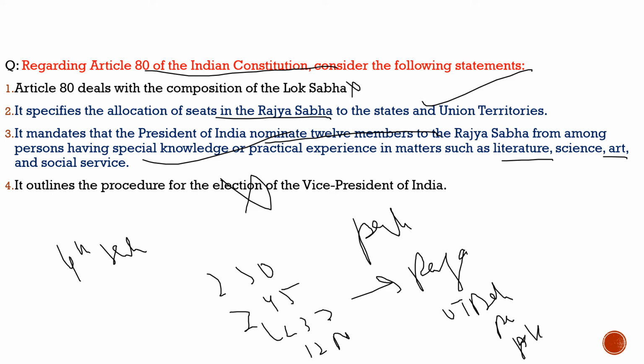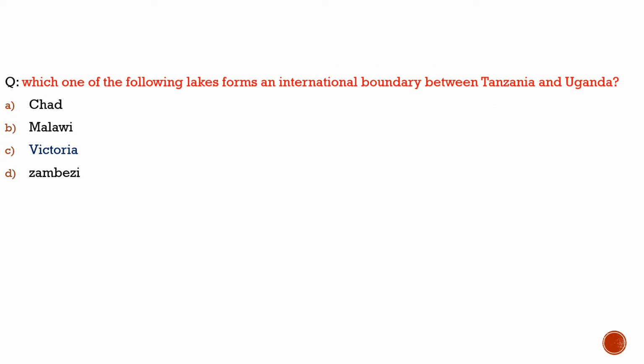Now with this, let's move to the last part of our discussion where we will solve a previous year question and see what question was asked there. Here the question is with respect to the physical geography. This question was basically asked in year 2000, and see what was the question. The question says, which one of the following lakes forms an international boundary between Tanzania and Uganda? 100% it is Lake Victoria. So please remember that. What is the correct answer for that? Remember these lakes in Africa, so it becomes important for us to answer such questions.